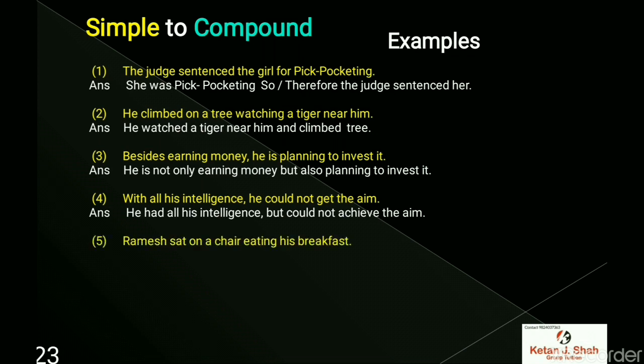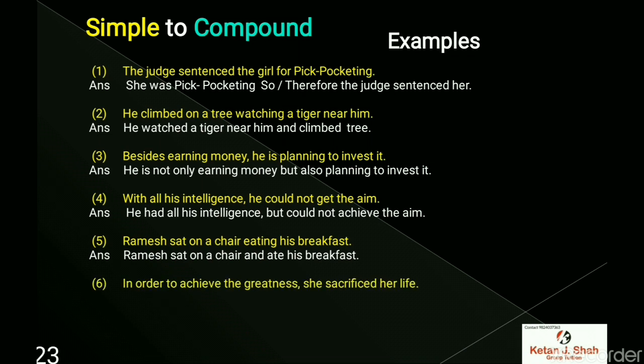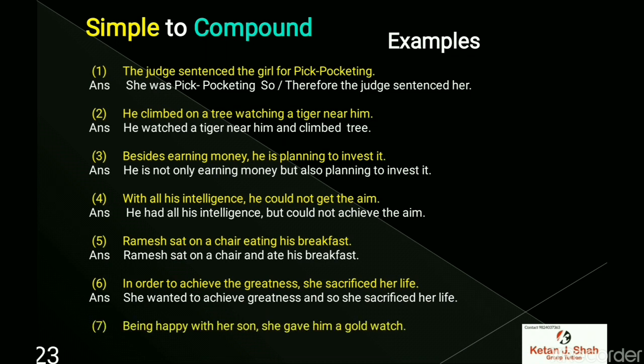Ramesh sat on a chair eating his breakfast. Ramesh sat on a chair and ate his breakfast. He did both the things and so and is used here. In order to achieve greatness, she sacrificed her life. She wanted to achieve greatness and so she sacrificed her life.